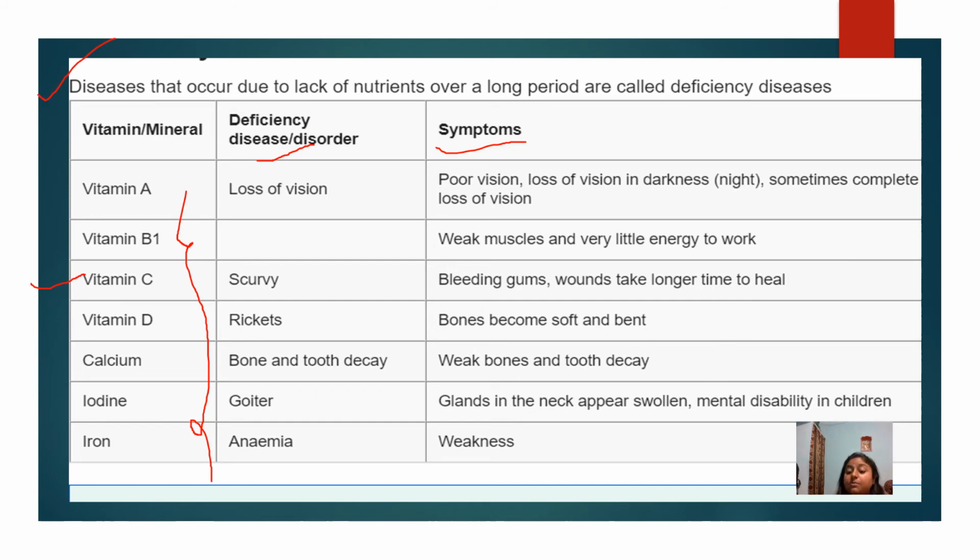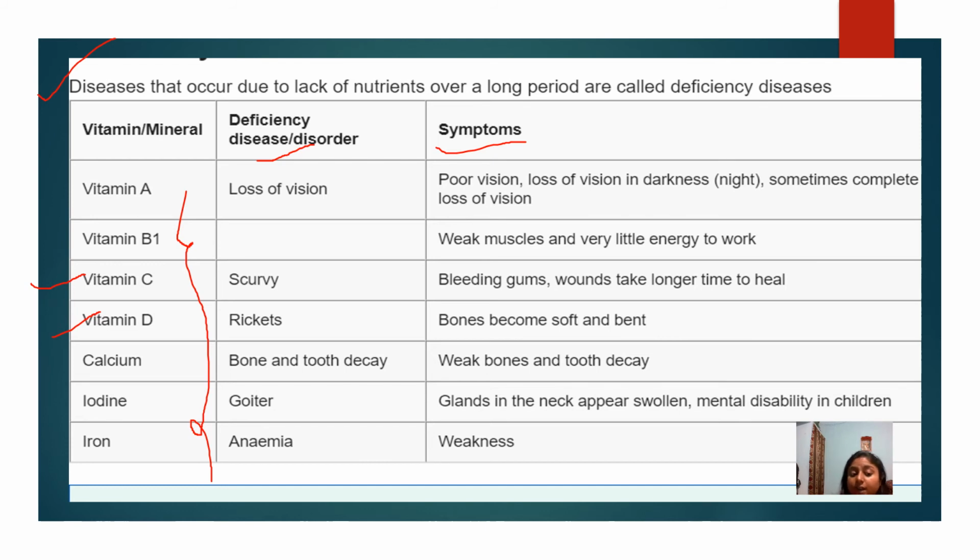Wounds take a long time to heal. Yes, जो घाव है वो भरने में बहुत time लग जाता है. Yes, so vitamin D, rickets. Yes, vitamin D हमें कहाँ से मिलता है? From sunlight. And if there is a deficiency of vitamin D, so the bones become soft and bent.